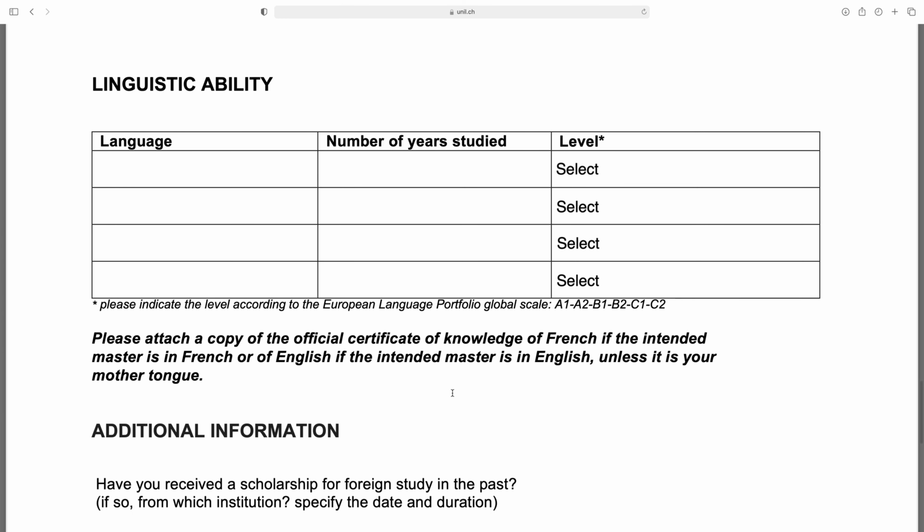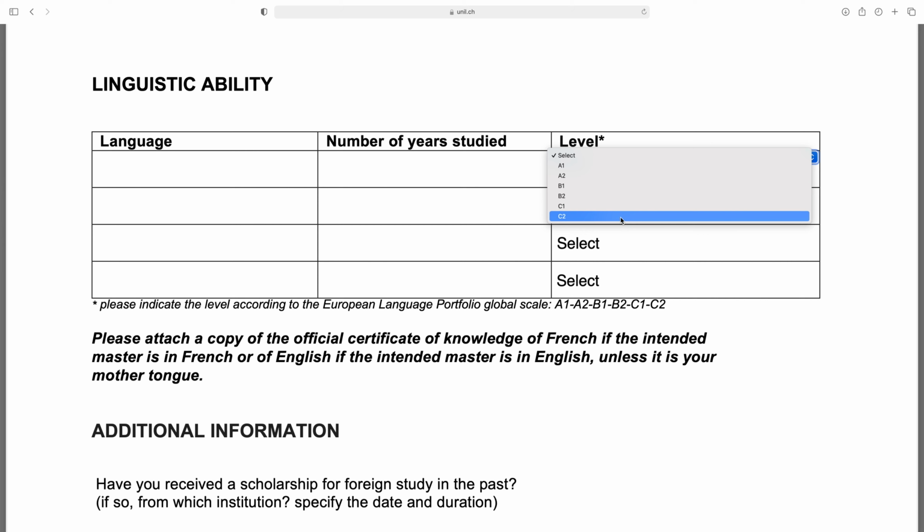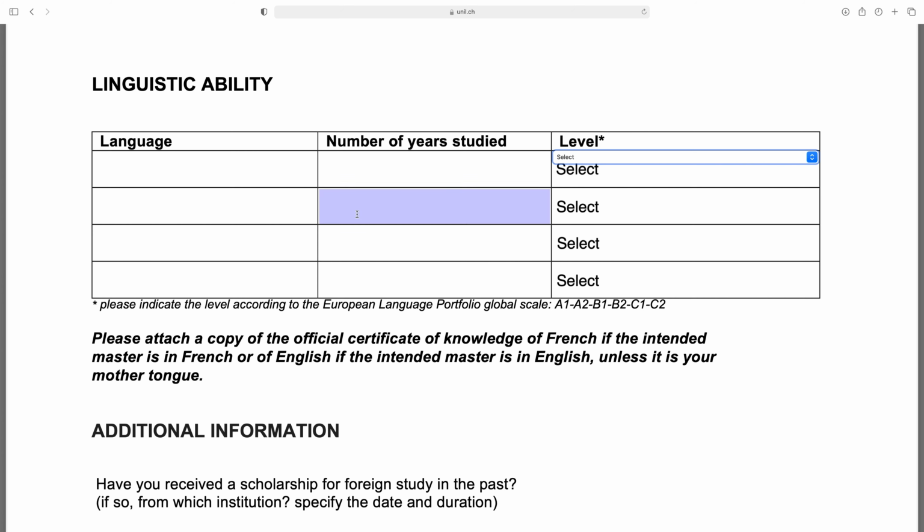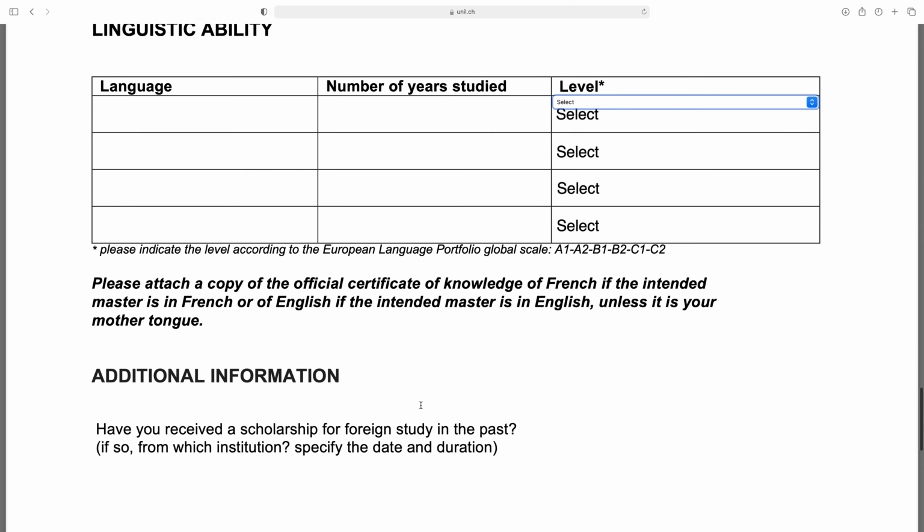Next is language ability. So first write here, for example, you write here English, then number of years studied, how many years you studied English, and then from here select the level of your language, A1, A2, B1, B2, according to your level, and you can give the information of other languages here and then number of years studied and level.